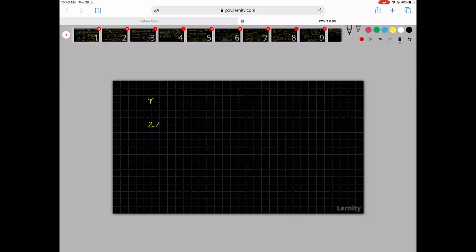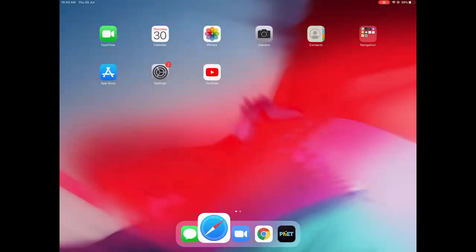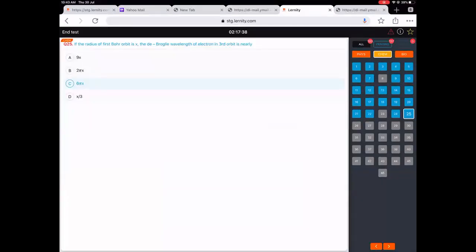Radius is r, so 2 pi r ground state. Excited state, third level, it will become 9 into 2 pi r. 9 into 2 pi r by 3, 3 will go 3 times. So 6 into 2 pi x, so 6 pi x. Okay, so that is done.